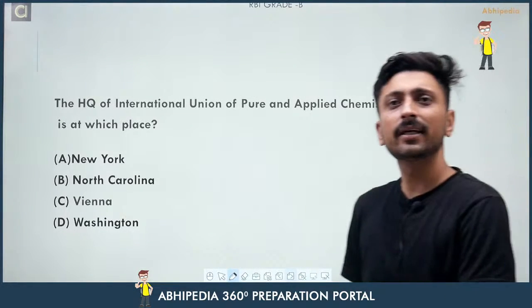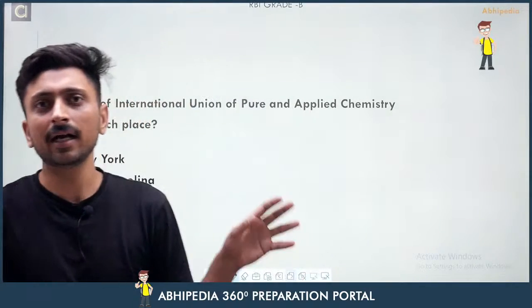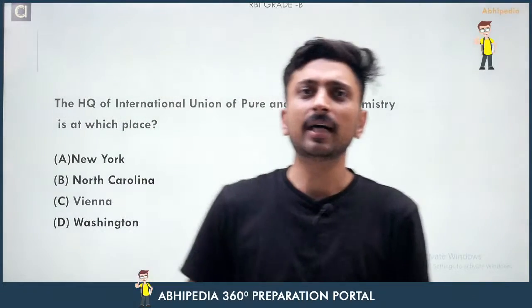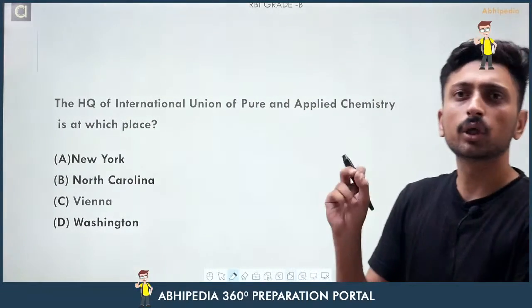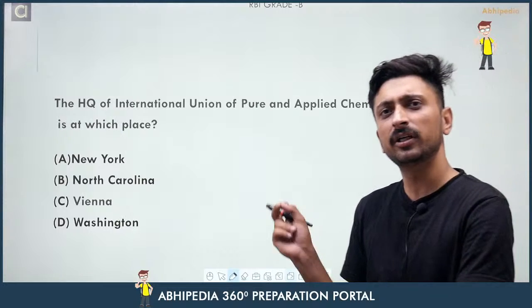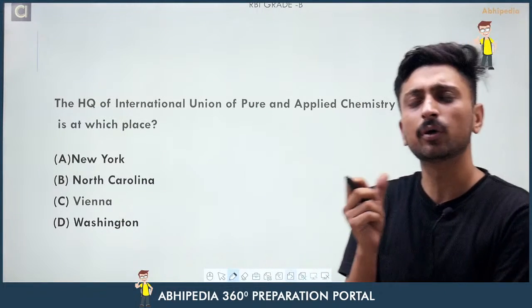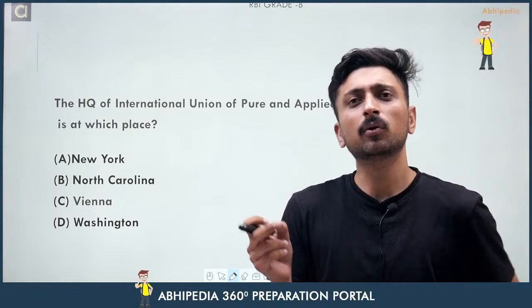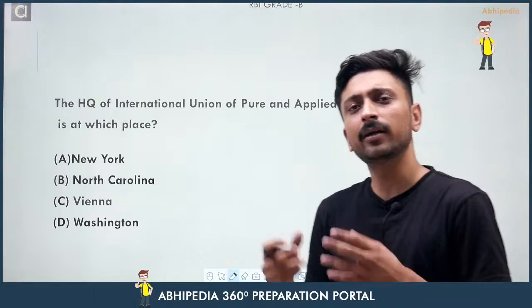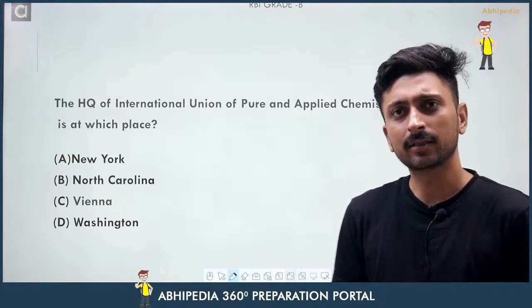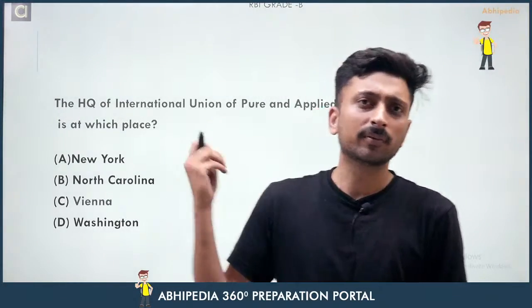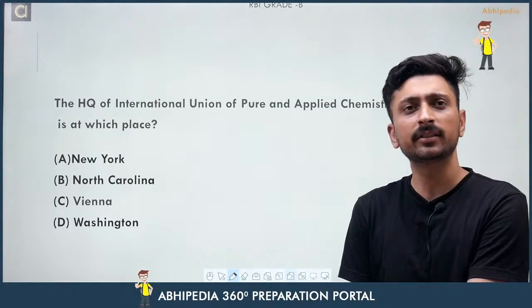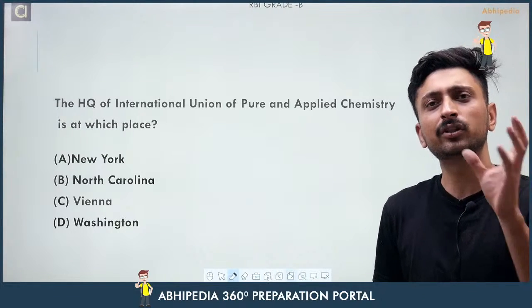Okay, now come to the next question. The headquarters of International Union of Pure and Applied Chemistry, that is IUPAC. This organization is very important in terms of science, because any new chemical invention or chemical formula that is invented will definitely get its name from this organization, that is IUPAC. So you have to tell me which of the following places is its headquarters.